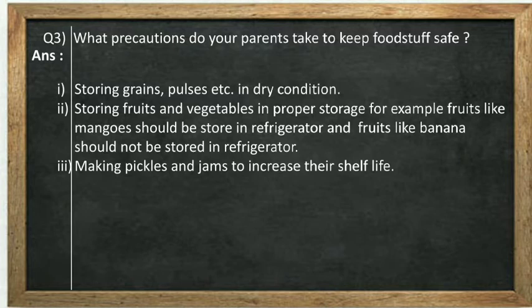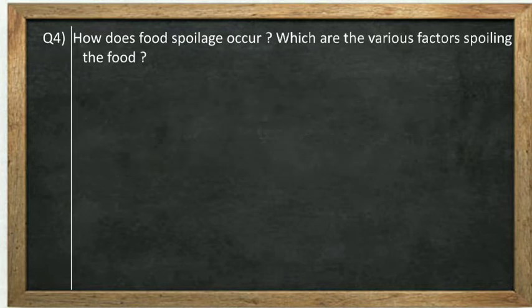There are different methods. Dehydration is also one method to preserve food for a long time. So there are different methods, and you can write the answer in your own words also. I have written only 3 points here. Question number 4, how does food spoilage occur?